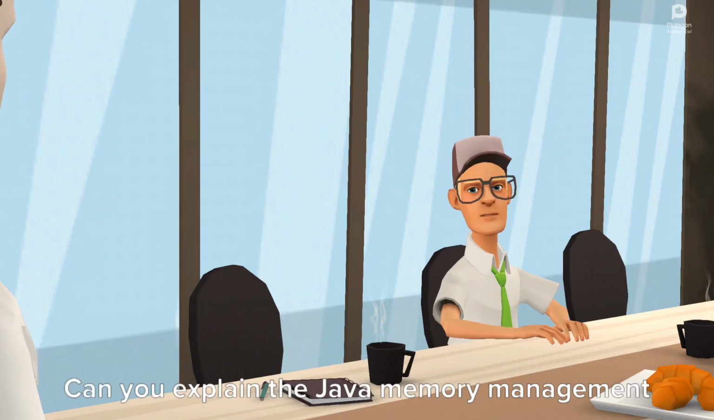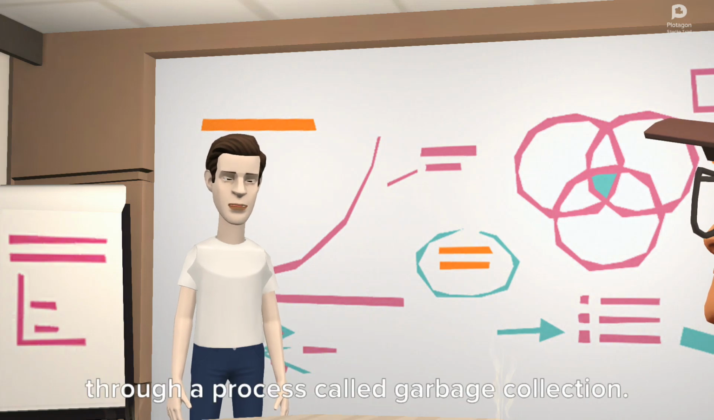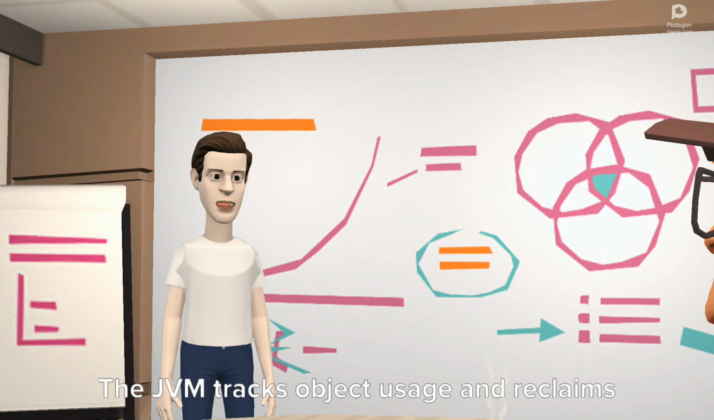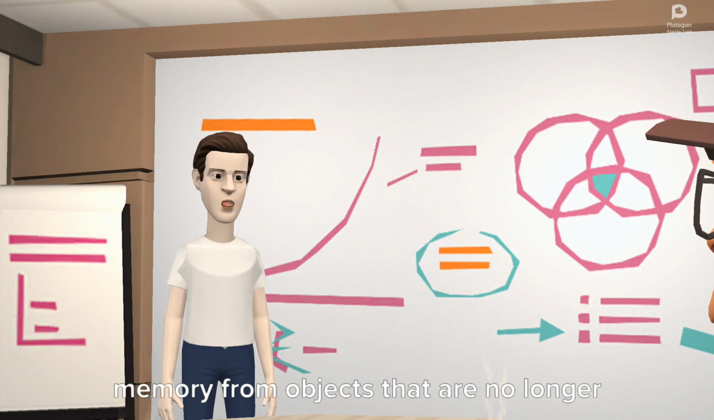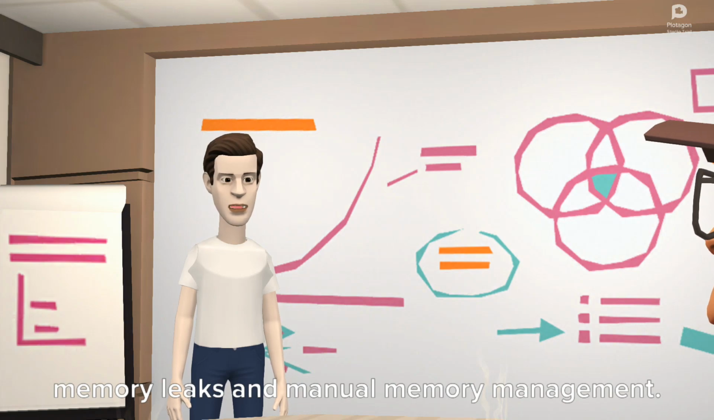Can you explain the Java memory management system? Java uses automatic memory management through a process called garbage collection. The JVM tracks object usage and reclaims memory from objects that are no longer referenced by the program, preventing memory leaks and manual memory management.